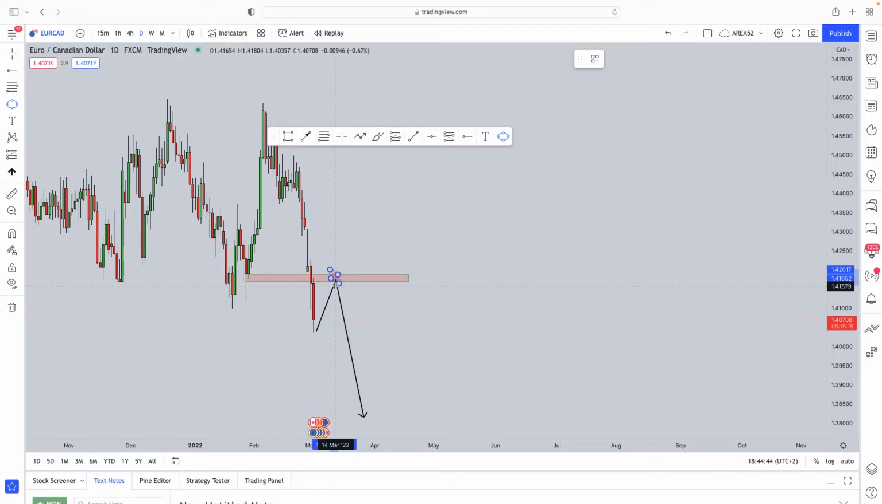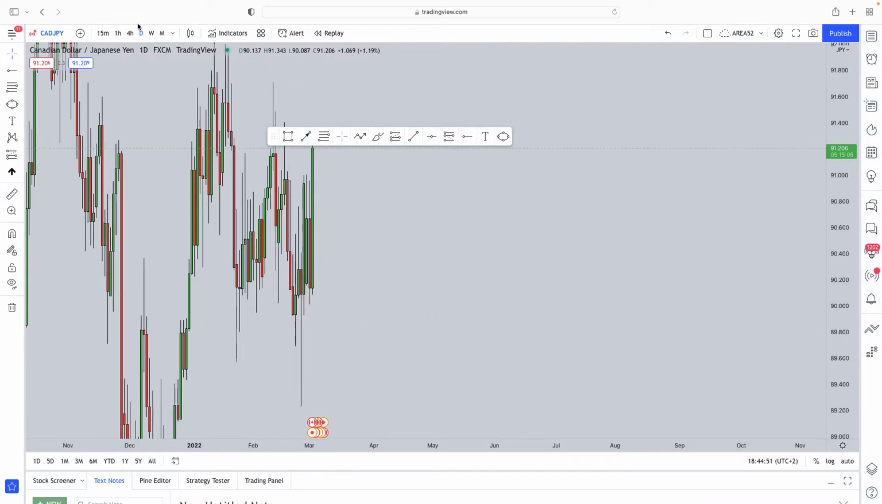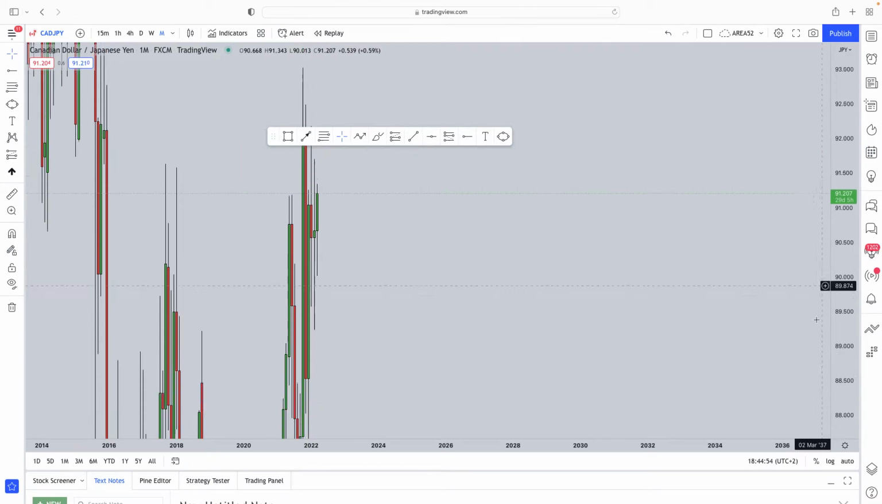Because one thing we need to keep in mind is that fundamental data drives the long-term momentum of the market, and technical analysis drives the short-term momentum of the market. Next up, we got the CAD JPY.